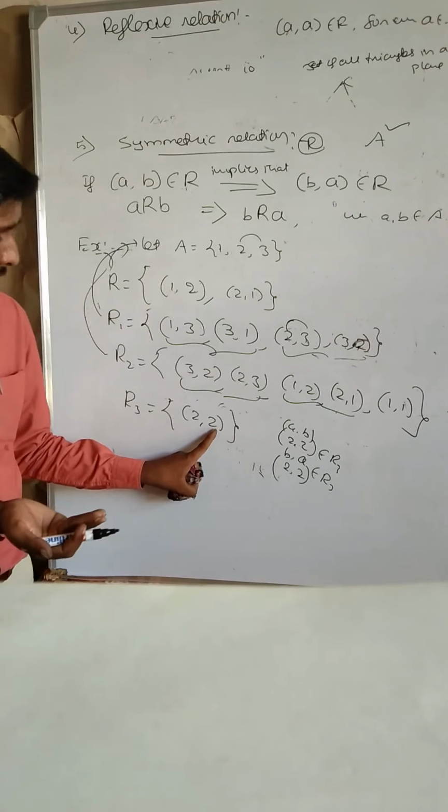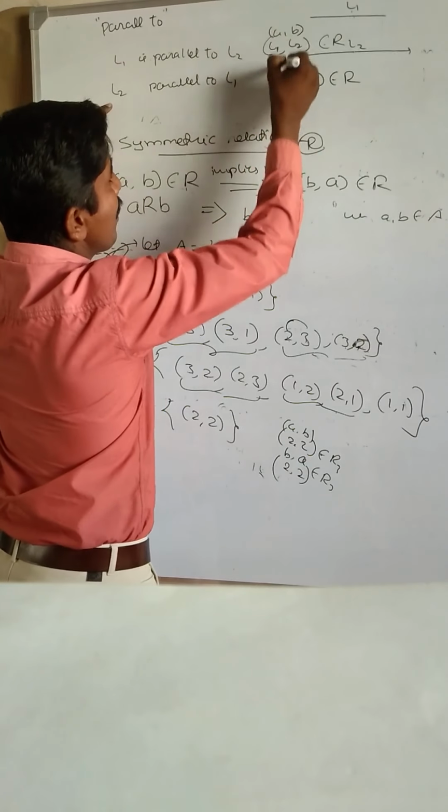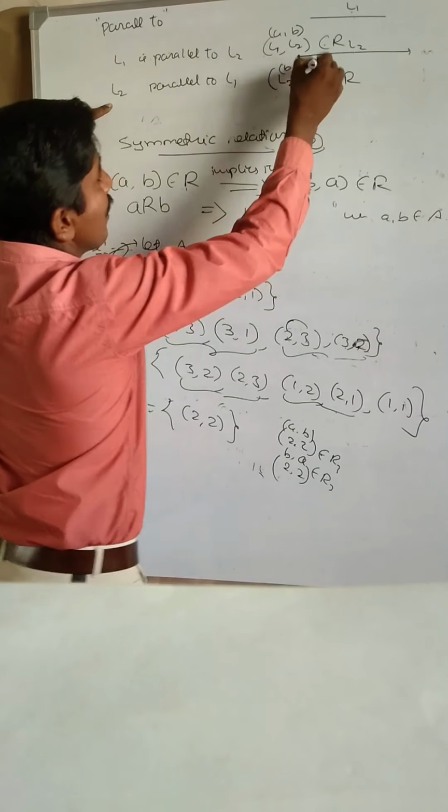Next, L2 is parallel to L1 means L2, L1 belongs to the relation. Observe, this is A, B and this is B, A. Therefore, the parallel to relation is symmetric. This is reflexive as well as symmetric.